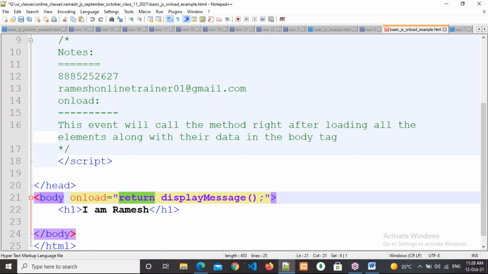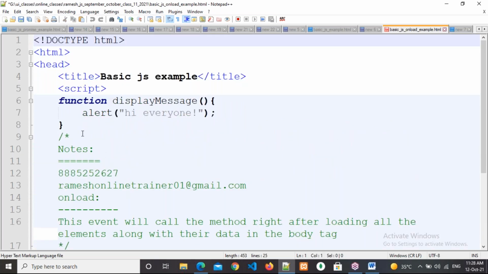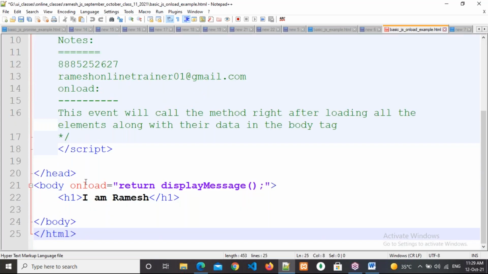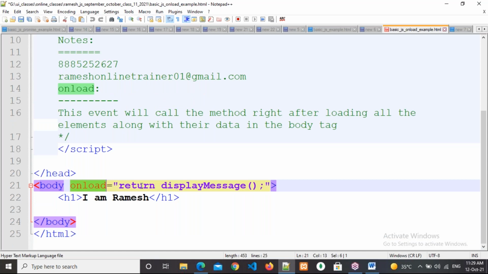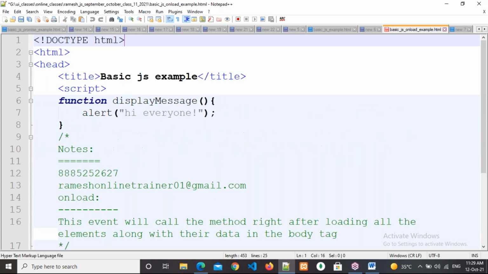Second doubt, sir. How is HTML communicating with JavaScript, sir? See here, Dinesh. The onload event is there. So this is the event, and what you are calling is displayMessage. This is how it is communicating. Okay, sir.